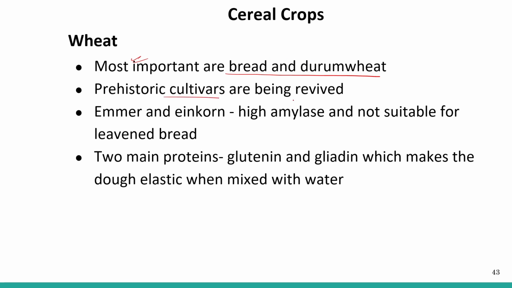Prehistoric cultivars are being revived. Emmer and einkorn, that is high amylose and not suitable for leavened bread. So emmer and einkorn are basically not used for leavened bread.